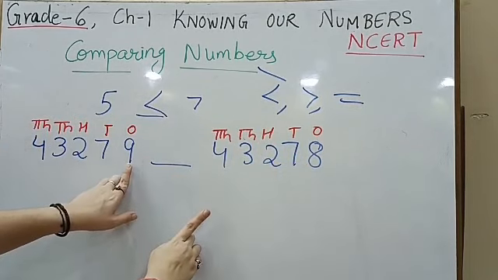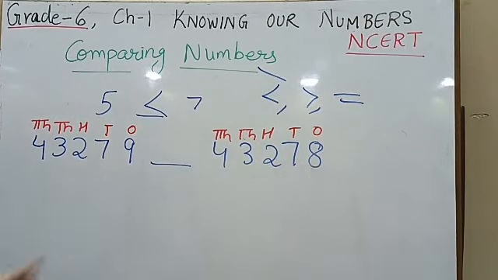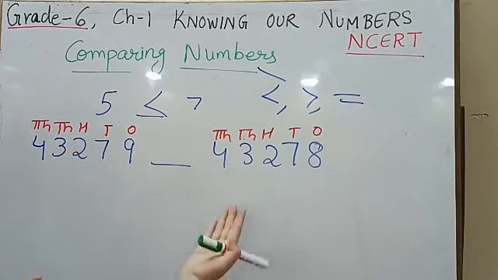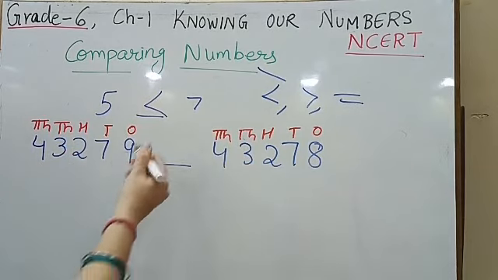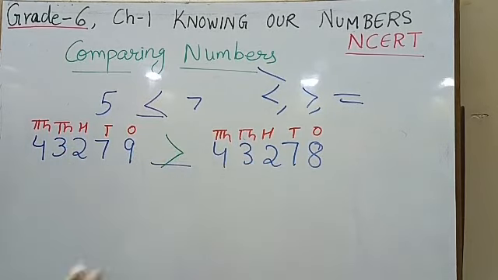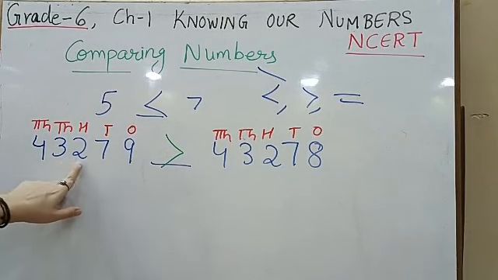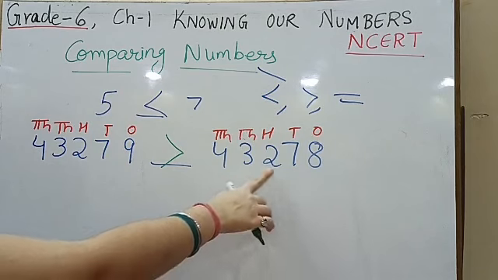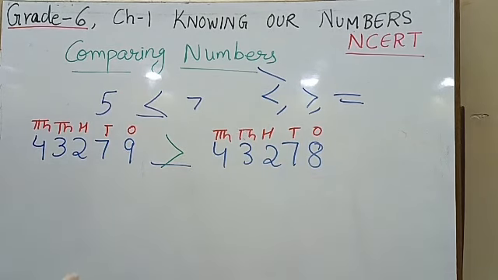So in the ones place, as you can see, here it is 9 and here it is 8. So which is greater? 9 is greater or 8 is greater? So when you count, which comes after the given number? So 9 comes after 8. So 9 is greater than. So this whole number, that is 43,279, is greater than 43,278. Let's take one more example.